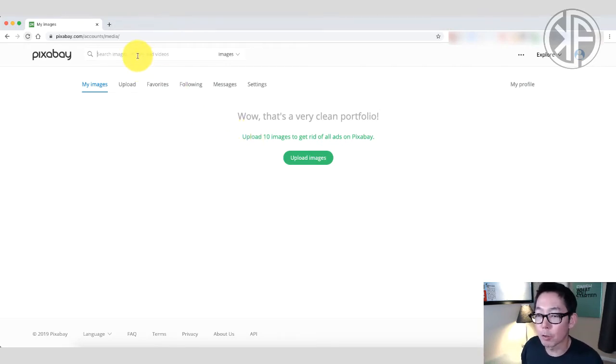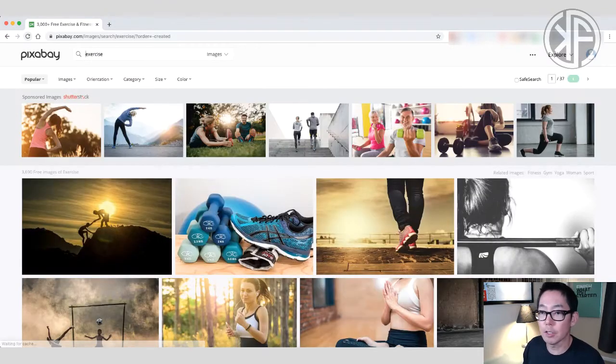But what we're gonna do is we're gonna just do a search based off of a niche. So for example, if you are an affiliate for a health and fitness product and you wanna search for anything dealing with exercise, let's do a search for exercise images and see what we come up with. So you can see that there are 3,690 free images in Pixabay, okay?